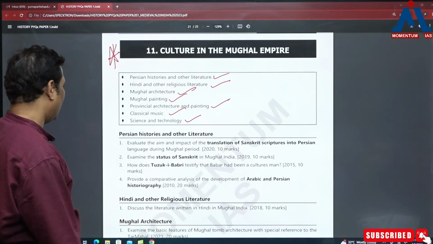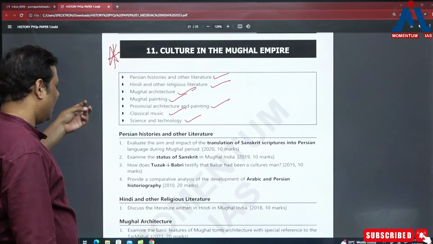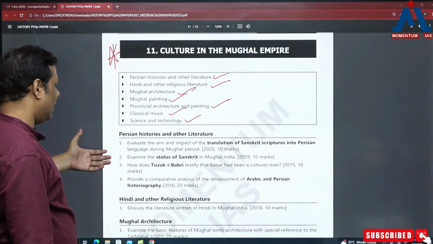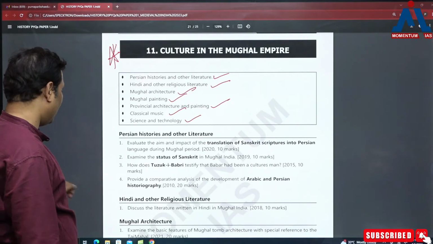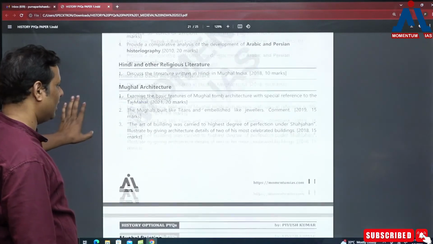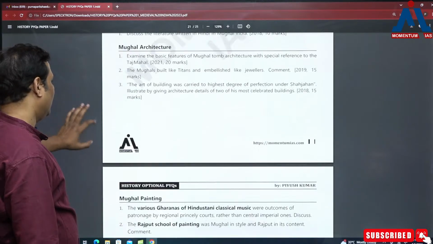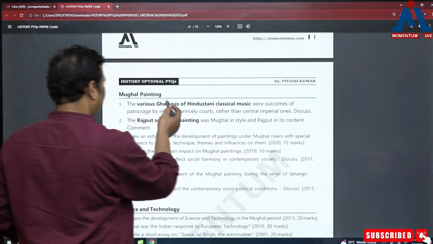म्यूजिक पे भी पूछने लगे, तो यहाँ पे ऑफ कोर्स पर्शियन लिटरेचर, संस्कृत लिटरेचर, राइट, लाइक ऑल दीज लिटरेचर्स आर बीइंग आस्क्ड. Then Arabic and Persian historiography they have asked, Hindi literature they have asked, right. Architecture से of course there is great possibility of questions from the architecture, so they all are important. And these are very important dimensions. Like this is the question I had been discussing. I have kept it in painting.